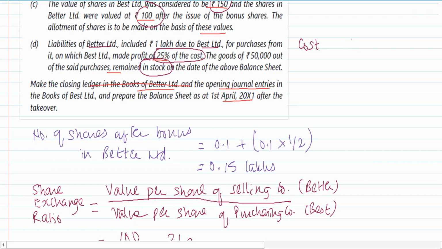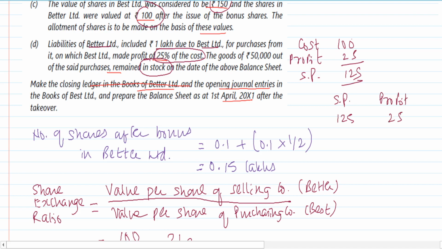Cost is, they're saying 25% of the cost. So cost is 100. On that, profit is 25. So 125 is the selling price. So it is something like this: selling price and the profit. Selling price is 125, profit is 25.